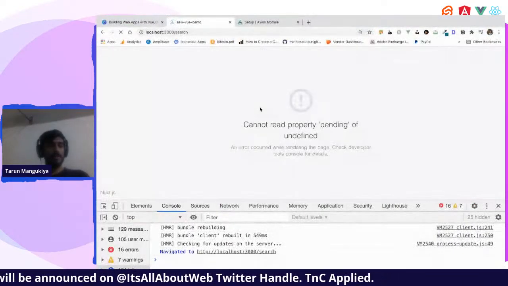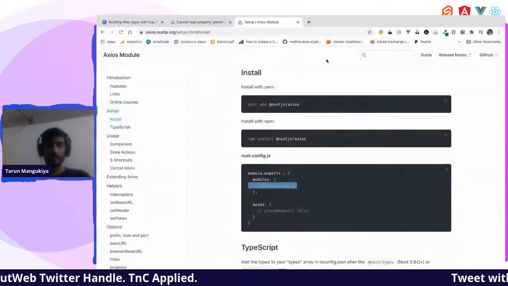Suppose I missed the variable name. Yeah, I think so.